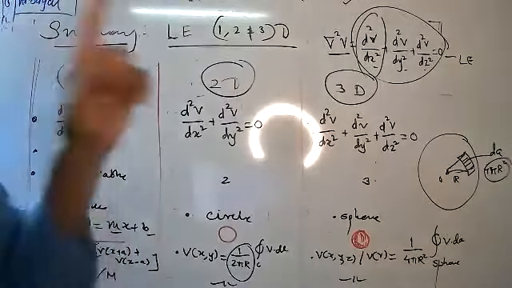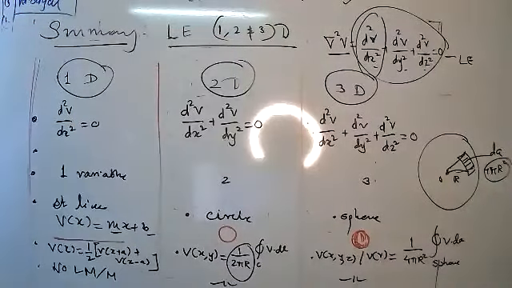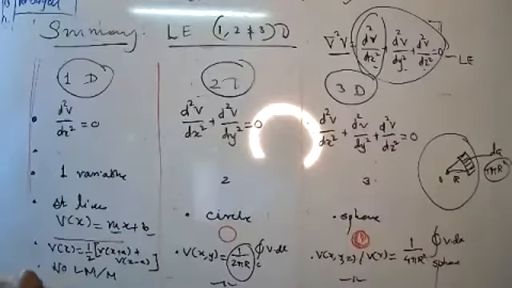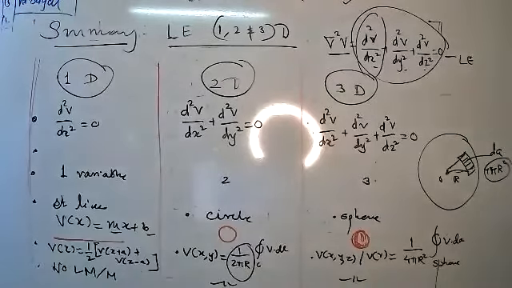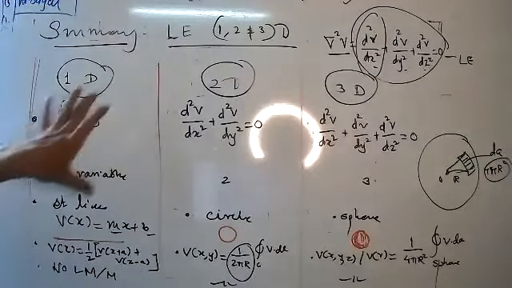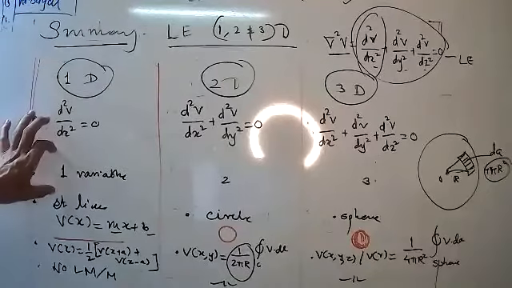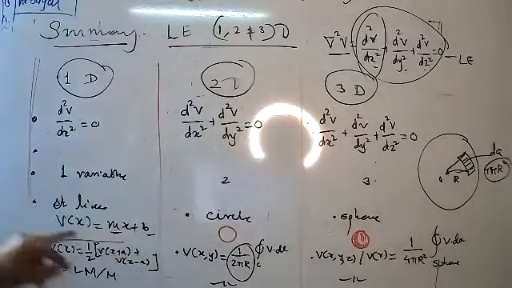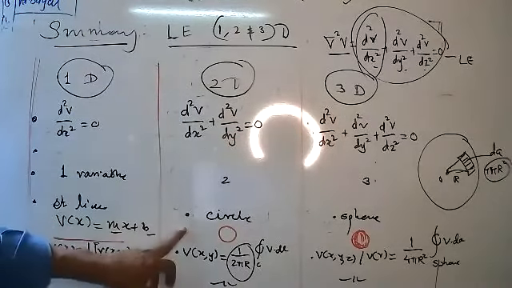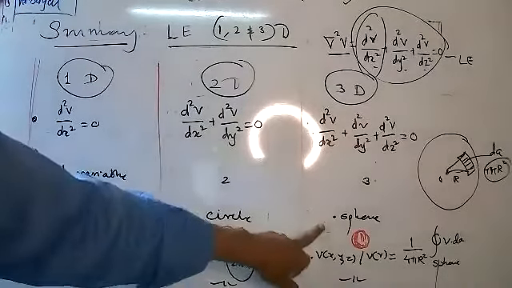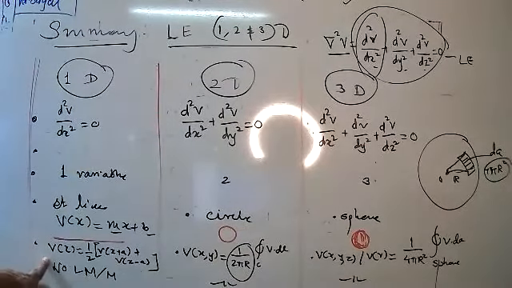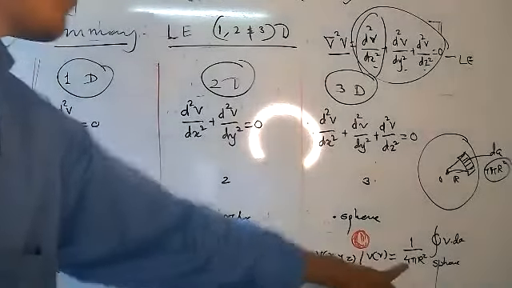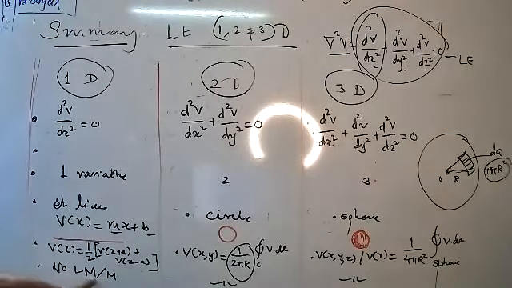And this is about the Laplace equation in 1D, 2D and 3D. Suppose for 10 marks, you should write all these points. Understood, dear all? Yes, sir. (Hindi) It is easy, very easy. Only write the first equation, only one variable. This is a straight line, 2D means circle and 3D means sphere. Then write the equation for v of x, v of x comma y, v of x comma y comma z, and the formula for potential. Again, this is the circumference, spherical surface area, and last, no local maxima.